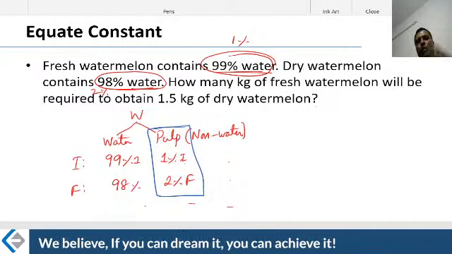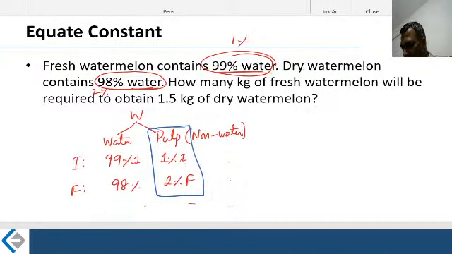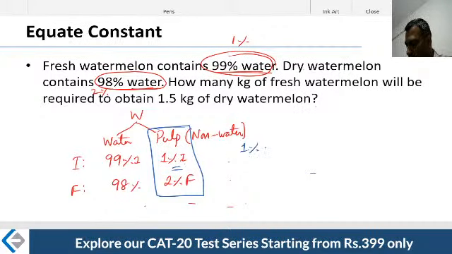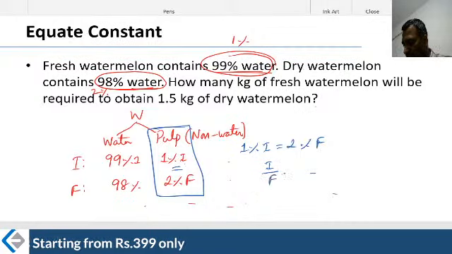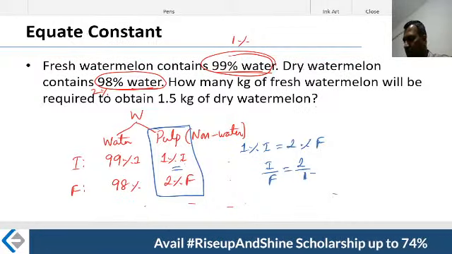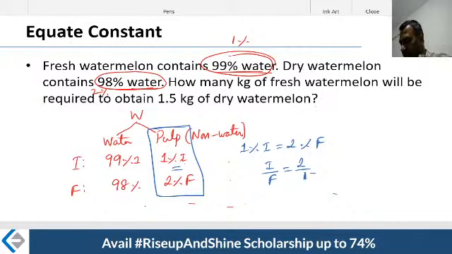All right, even after your evaporation process, the pulp will not change here. Therefore, these two are equal. What you are trying to claim is that 1% of your initial quantity is nothing but 2% of your final quantity. So initial by final is in the ratio 2 divided by 1. Put all the variables on one side, constants on the other side. Of course, the percentage is there. Now 2 divided by 1, that is the number that you get.